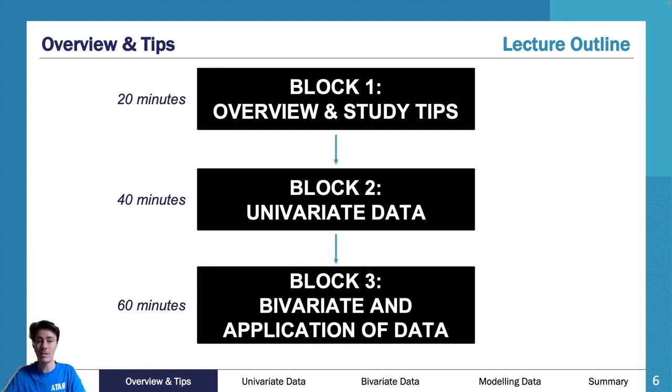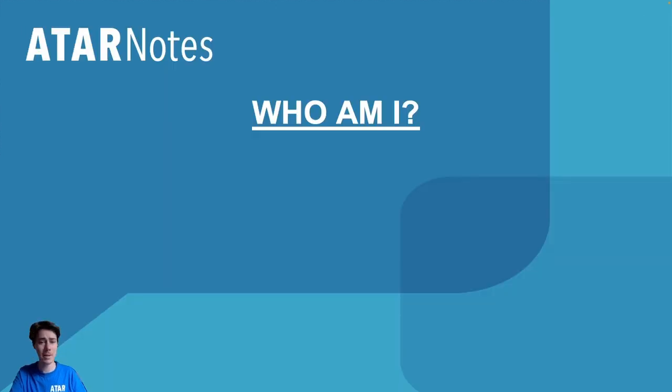It is slightly different to other subjects such as your maths methods or your English or your sciences or your humanities subjects, and I'll discuss that. Then we're going to go through univariate and bivariate data. I'm going to go through a little bit of the application. We're not going to go into seasonalization, if anyone knows what that is. If you don't, worry not, you will cover that later on in the topic, but we won't go through that side of things.